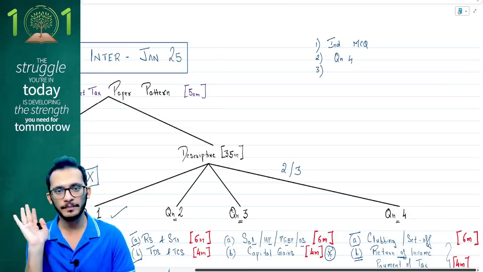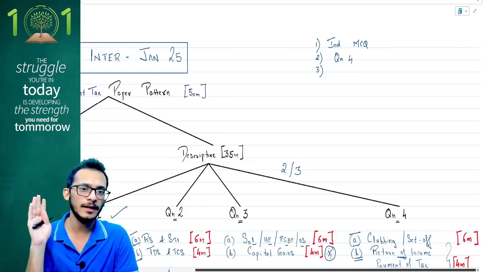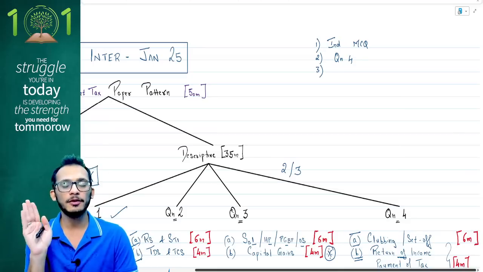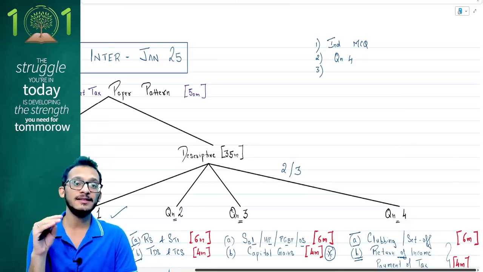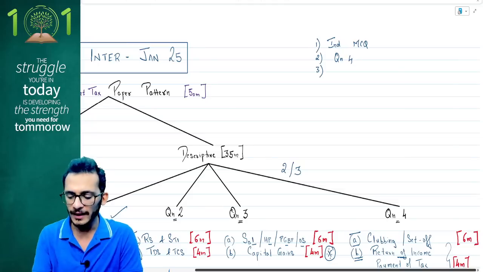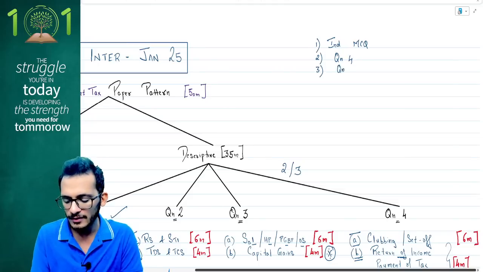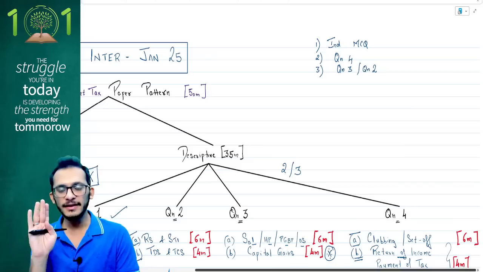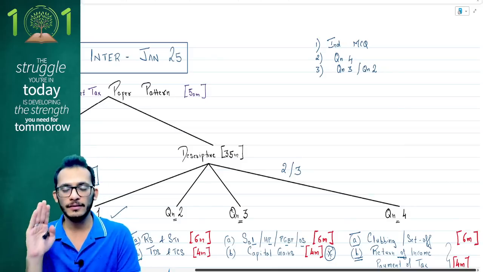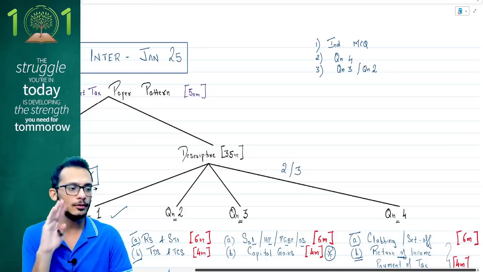There is no doubt about it. If you're able to get question number 3 properly, then you can fetch the whole 10 marks. But if you're not able to, you might as well score at least 6 marks in question number 2. That is the strategy: to score more marks in lesser time. I would not tell you which one to opt for, as this depends on how difficult the question comes. It is a personal preference. In order of priority, choose question number 3 if you're able to answer everything. If you're not able to, skip to question number 2, because the 6 marks of residential status you will definitely get, no doubts about it.